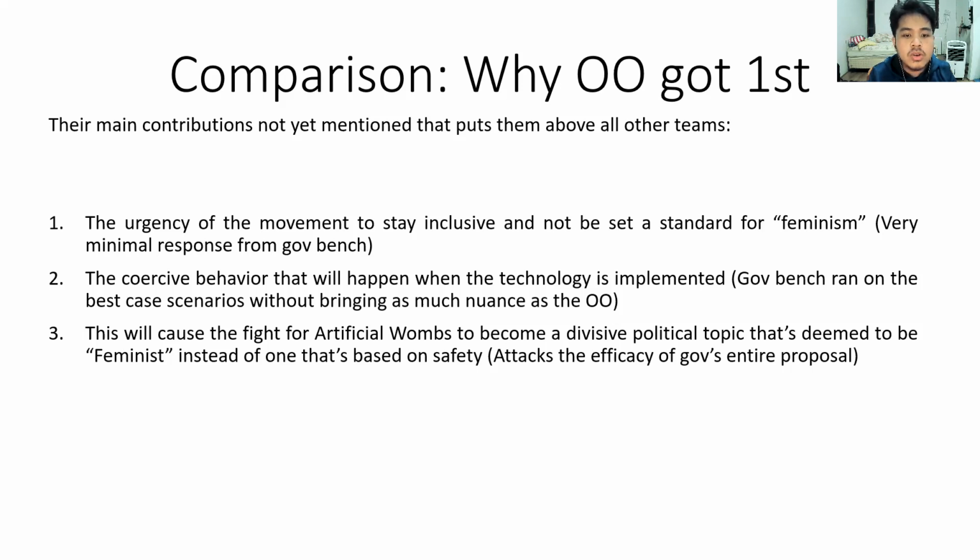Lastly, they talked about how this will make the fight for artificial wombs become a divisive political topic that seems to be feminist instead of one that's based on safety and relatively bipartisan, mostly talked about on DLO. So this already attacks the entire efficacy of government's proposal because the debate doesn't fiat that we have these artificial wombs tomorrow. It only explains what the feminist movement will do and what they will support, but not necessarily that technology is already there tomorrow and it's just a matter of distribution. So to push the development of this thing will be hampered on opening government. That's why on government bench, actually. So that's why opening opposition at the end of the day got first.